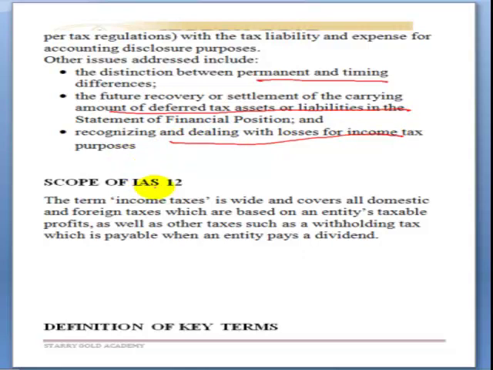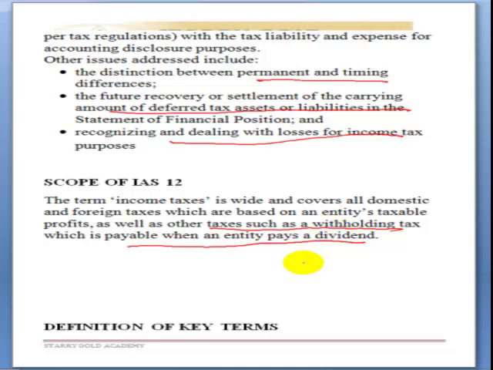So what are the scopes of IAS 12? It is wide and covers all domestic and foreign taxes which are based on an entity's taxable profit, as well as other taxes such as withholding tax, which is payable when an entity pays dividend. It's not necessarily only when dividend is paid. Withholding taxes are tax deducted at source.